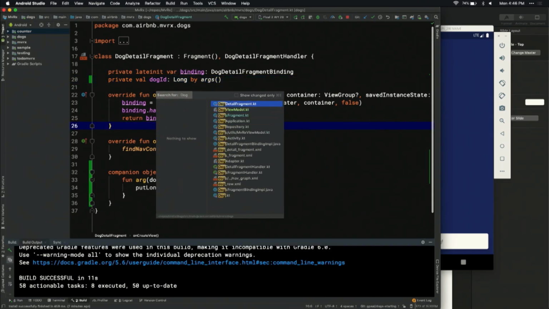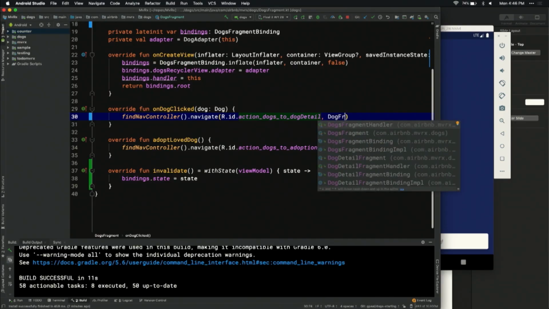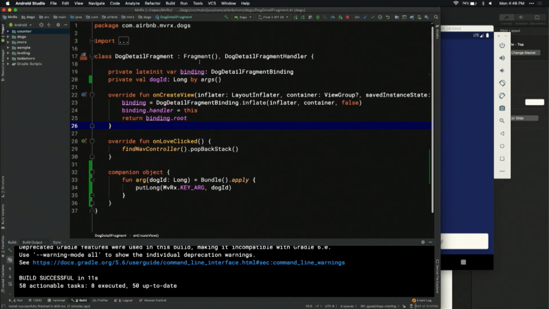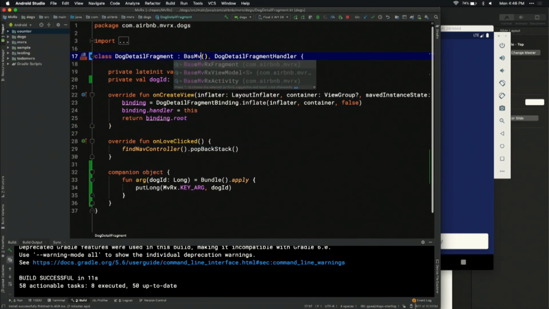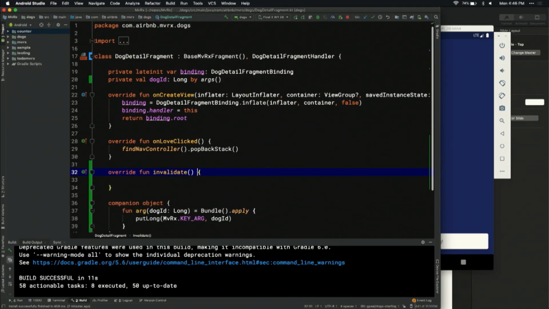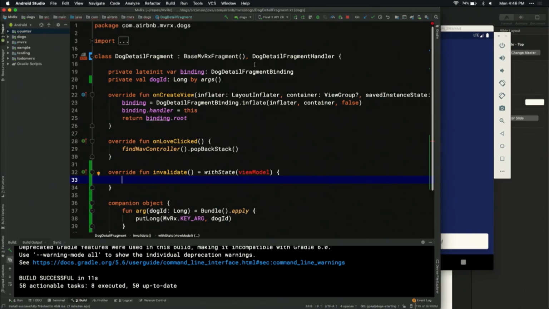So now let's go to our DogFragment again. To pass in arguments, this is navigation components, you can use whatever you want here, however you want to pass fragment arguments. So we have DogDetailFragment.arg(dog.id). Great. Now in the DogDetailFragment, we're going to rinse and repeat. Things are going to start to look familiar because in MvRx there really aren't that many pieces to it, and everything kind of simplifies down to the same tasks. So here we're going to say invalidate with state viewModel, and then we have to get the viewModel.